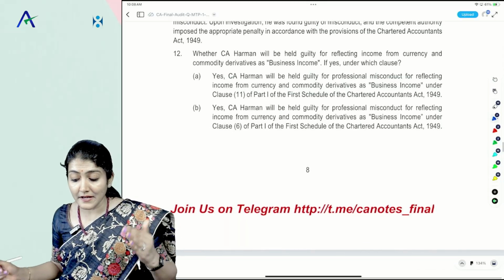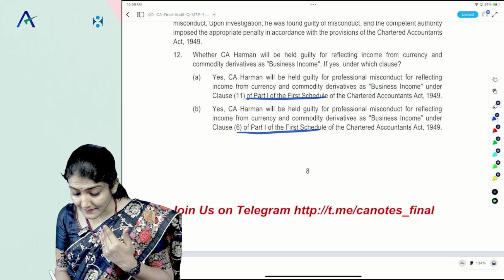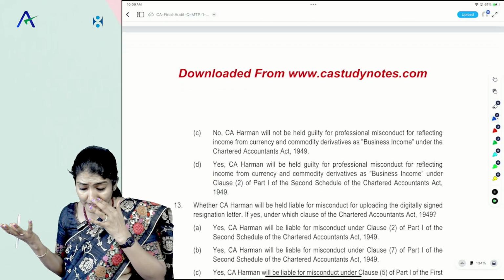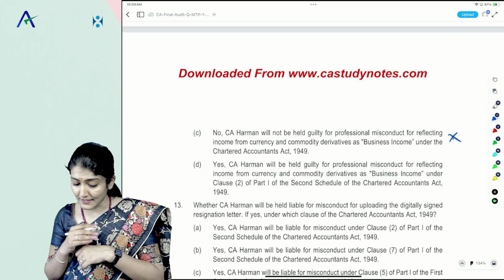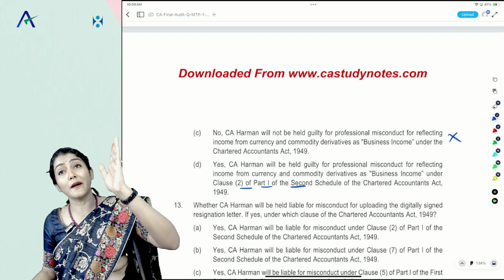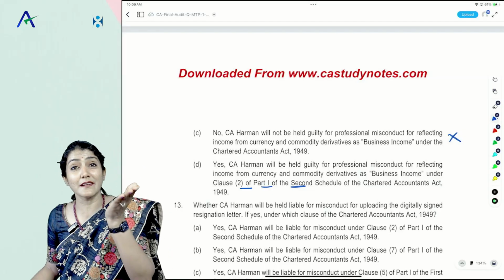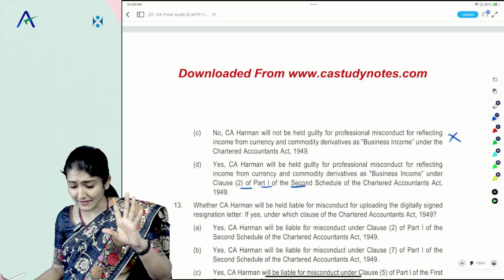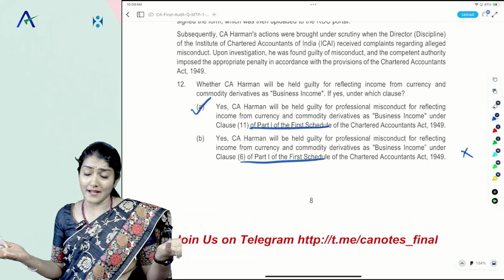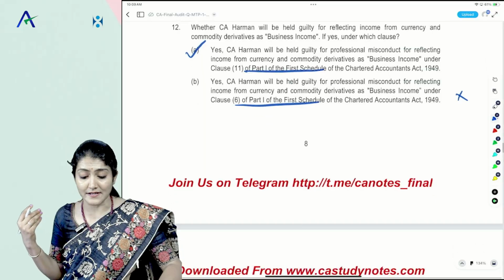Okay. So Herman will be guilty of misconduct for reflecting income under 1111, will be guilty under 611. 611 is solicitation, right? No, Herman will not be guilty for reflecting income as business income under the Chartered Accountants Act. No, Herman will be guilty under 212. Clause 2, Part 1, Second Schedule. What does that say? Certifies without examining the related records, right? So not coming over there. It comes under the 1111: Engages in any other business or occupation, currency trading in currency commodity derivatives.